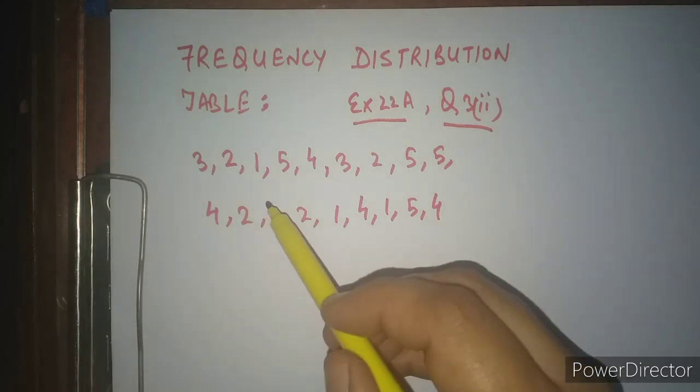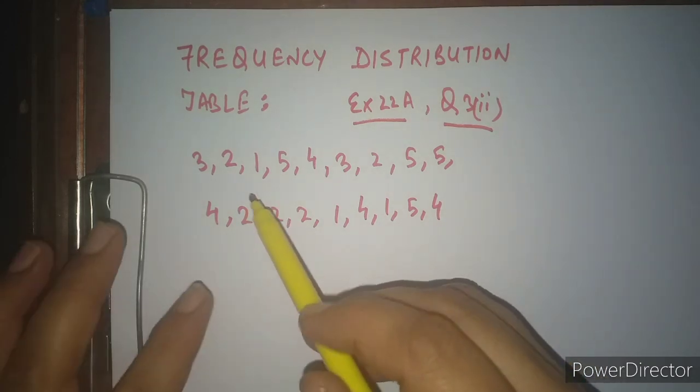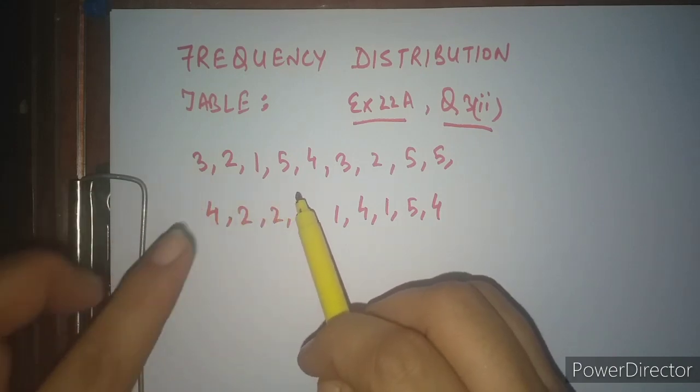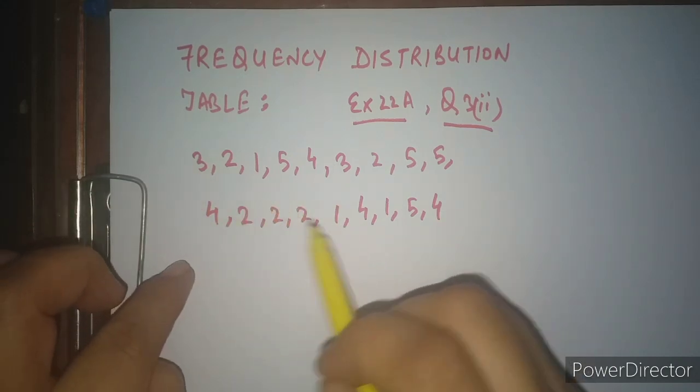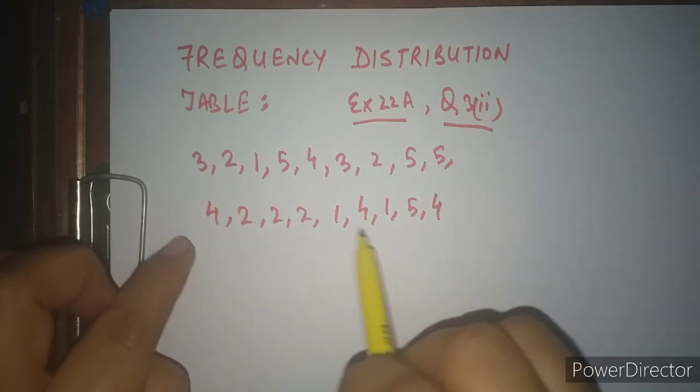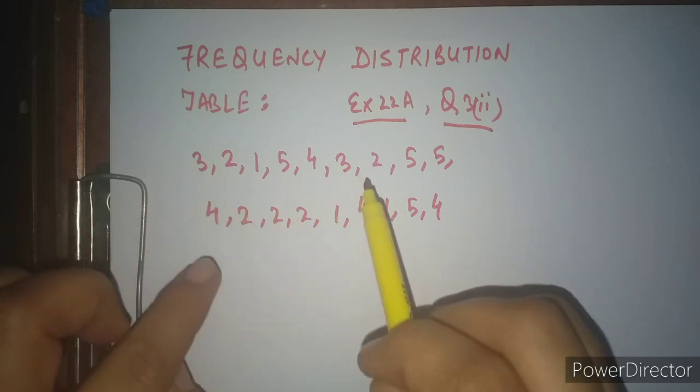As I was telling you, suppose 3 is the first term here, and I will count how many times 3 is occurring in this data. It is coming here first, then second, and only 2 times. 3 is coming 2 times.